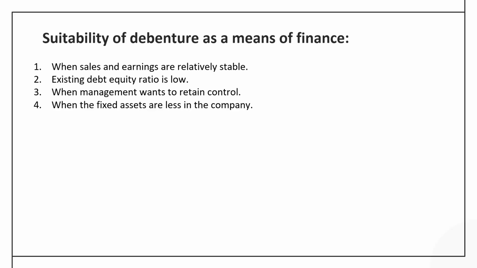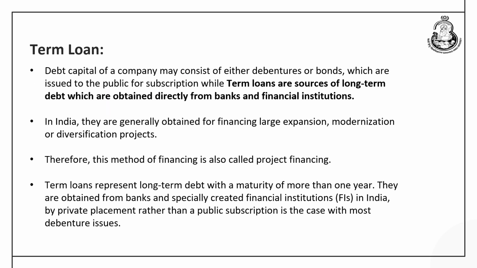Then, when the debt equity ratio is low. That means if the company is already having more than 2:1 debt equity ratio, that is the standard one, further debt is not possible to be raised by the company. Even the institution will not be ready to provide a loan to a company where the debt equity ratio is very high. When management wants to retain control, yes, this is the best security to be relied upon, when the company is least interested in sharing its control. And when the fixed assets are less in the company, then it shouldn't go for debenture, rather it should go for equity.